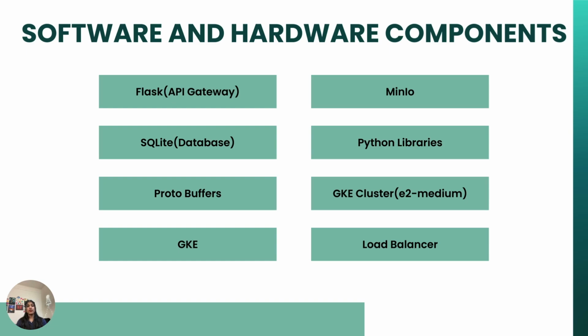Our project uses Flask as the API gateway, ensuring seamless interaction between users and the backend. SQLite manages user credentials and chat histories, while Protobuf optimizes the storage and retrieval of serialized chat data for faster performance. The system is containerized and deployed on Google Kubernetes Engine, ensuring scalability and high availability. MinIO handles ML model storage, keeping them accessible and manageable within the cluster. And key Python libraries like scikit-learn, TensorFlow, and Flask were instrumental in building the chatbot and machine learning components.